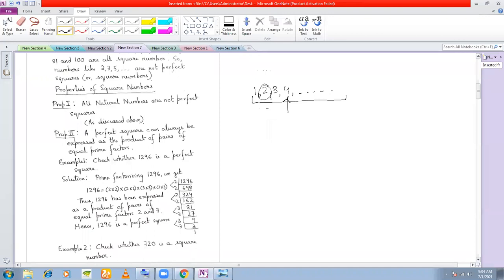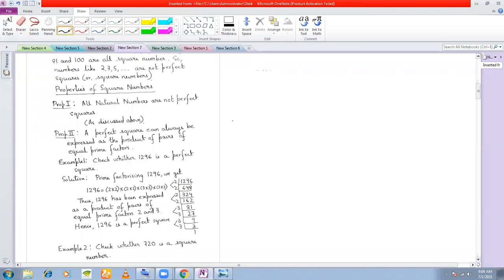Similarly, if you proceed further, you will be able to show that some of the numbers are not perfect squares, isn't it? Like let's say 13 is not a perfect square, 15 is not a perfect square, even 14 is not a perfect square, but 16 is a perfect square, right? So all numbers are not perfect squares. There are only a few natural numbers that are perfect squares. Okay, this is the meaning of the first property.